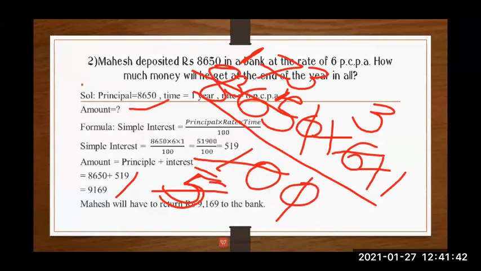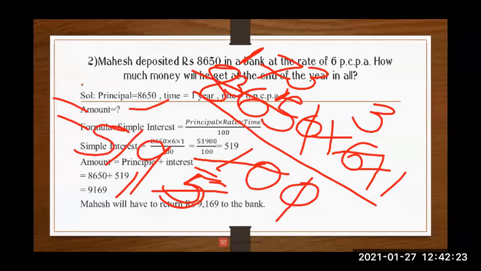173 multiply by 3. Now 173 multiply by 3 is what? Multiply and write. Tell me the answer. 173 multiply by 3, what is the answer? Very good, Vedika. 519. What is the answer? 519. That means you people understood the cutting over here. Now see, we got the answer as interest as 519.